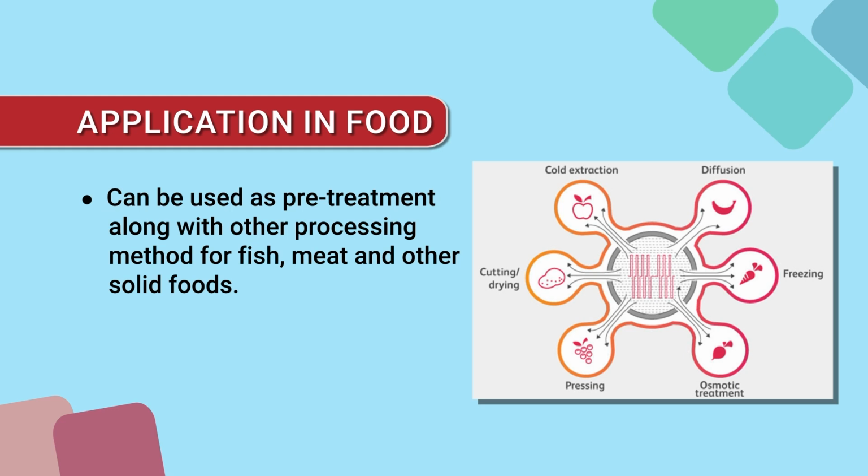There are different applications which are shown in this figure, like extraction, cold extraction, cutting, drying, or the osmotic treatment. If there are plant products exposed in the form of slices, or in whole form, or large size, what will happen? The cells will be influenced, so cellular breakdown would be there. Say, for example, extraction is the interest, then there would be more access to the bioactives which are otherwise not available under normal extraction conditions.